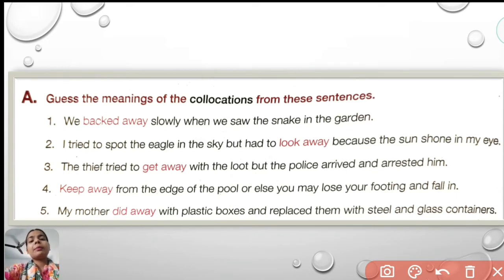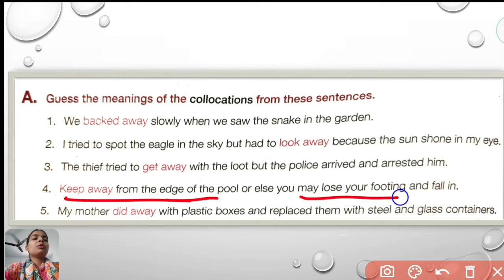Next is, keep away from the edge of the pool. Edge of the pool means the shore of the pool. What is the meaning of keep away? Keep away means to stay away from the place where it is dangerous to stand. You may lose your footing and fall in. Footing means the balance of foot, and you may fall down.